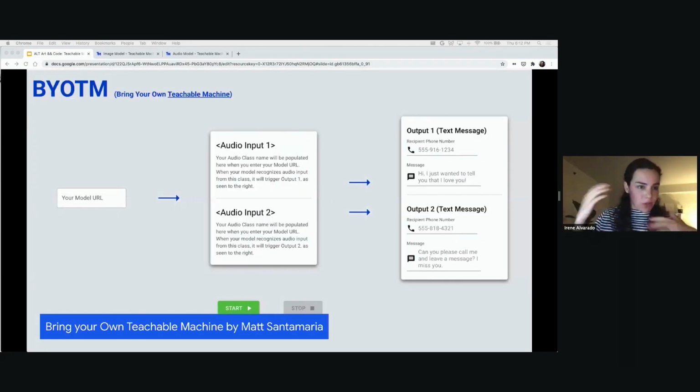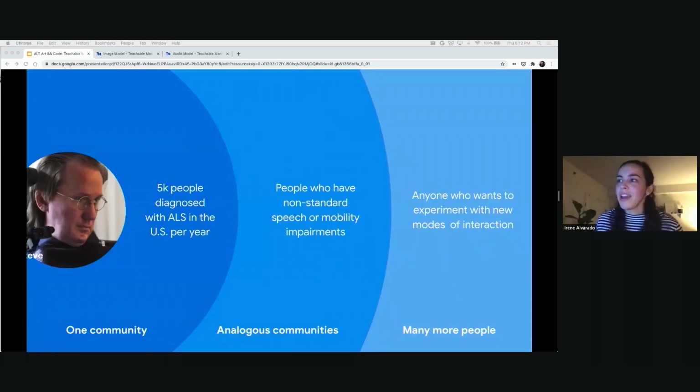Then ultimately, he kept exploring potential uses of Teachable Machine with his mom. And he created this tool called Bring Your Own Teachable Machine, which he open sourced and has shared online. What it allows you to do is put in any type of audio model and link that to a trigger that sends a text to any phone number. So pretty cool to see what he did here.